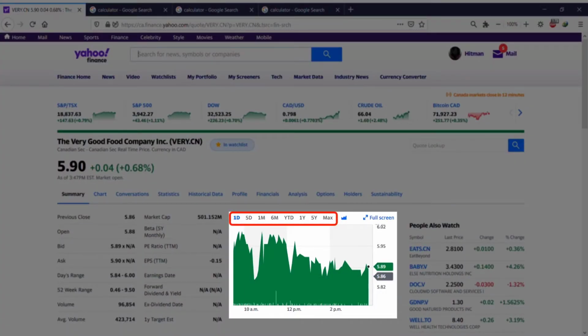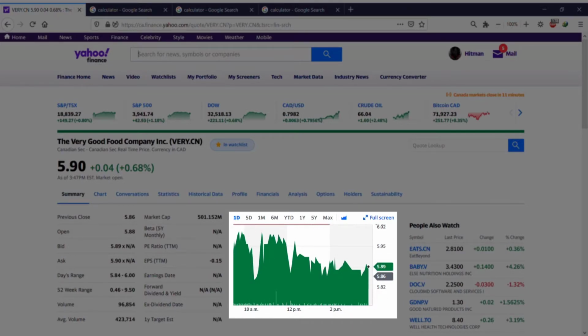In the horizontal axis above the chart, you can see the time intervals: 1 day, 5 day, 1 month, 6 months. YTD means year to date, from the beginning of the year till now. 1 year, 5 years, and max. If you click on this, it can give you some settings about the chart, but because again, I'm not a fan of these things, I'm not going to click on this.